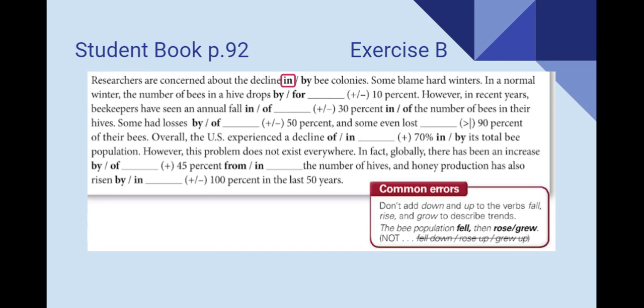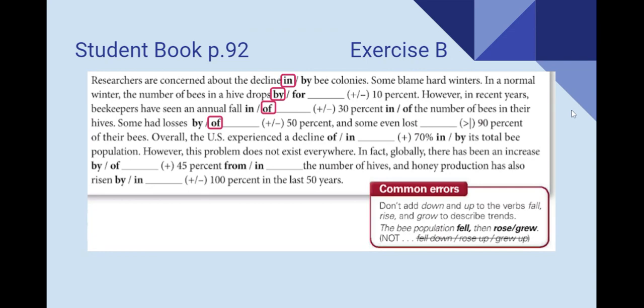Okay, let's go ahead and check. Some blame hard winters. In a normal winter, the number of bees in a hive drops by about 10%. However, in recent years, beekeepers have seen an annual fall of 30% in the number of bees in their hives.